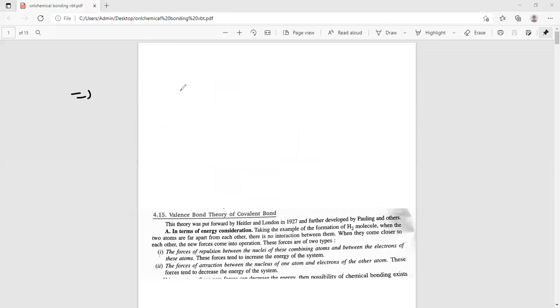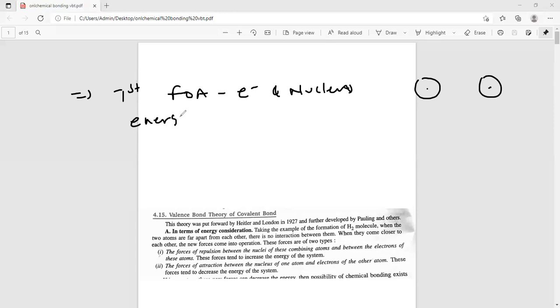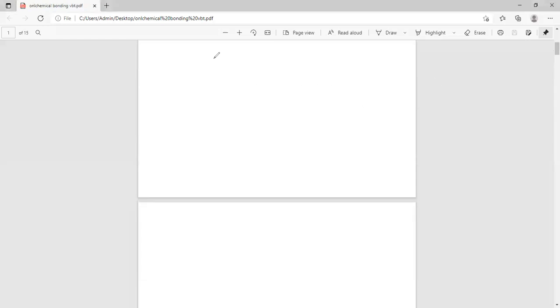Then, when atoms come closer to each other, first the force of attraction operates between the electron and nucleus of both atoms. Then the energy decreases gradually because of the force of attraction. This statement is shown by this diagram.